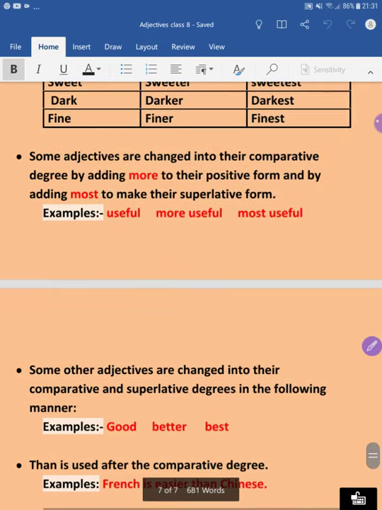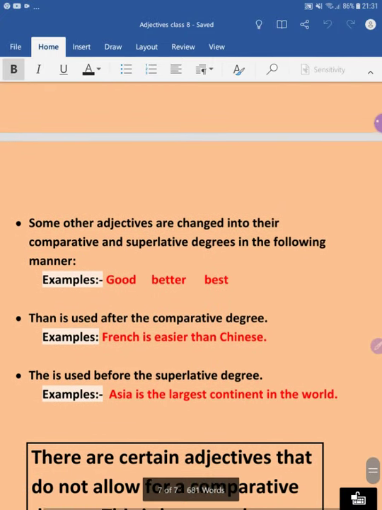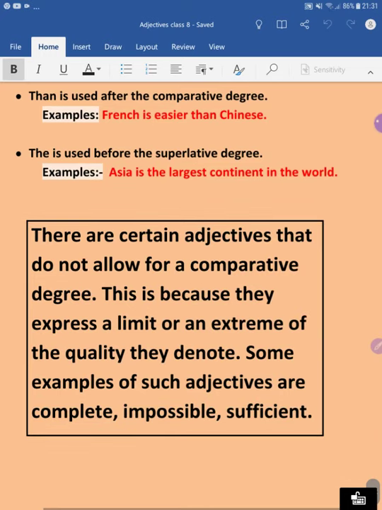So we have finished these very important points. Now we'll move to the end of this chapter. There are certain adjectives that do not allow for a comparative degree. And why? This is because they express a limit or an extreme of the quality they denote. Some examples of such adjectives are complete, impossible, and sufficient. So now I'll request all of you students to use these adjectives in sentences and make one sentence from each of the three examples.